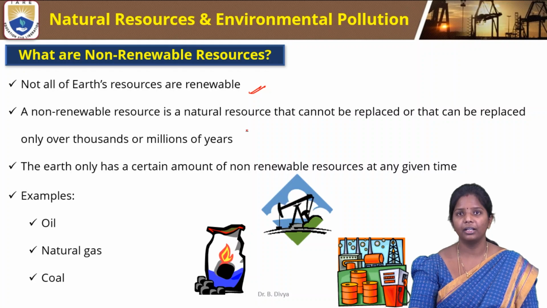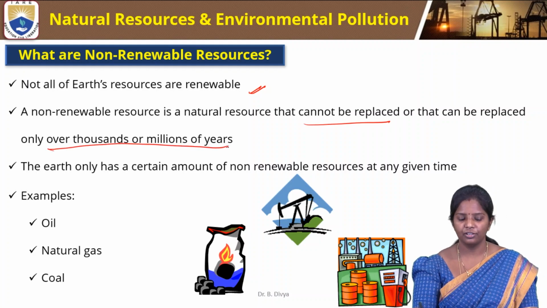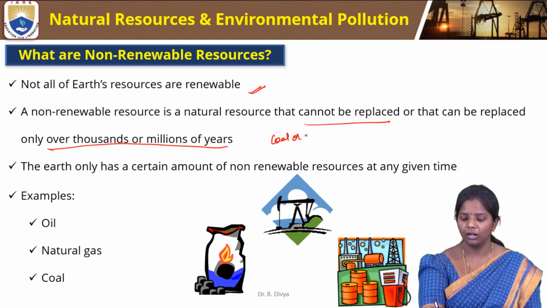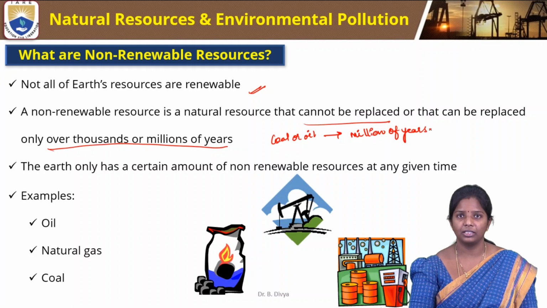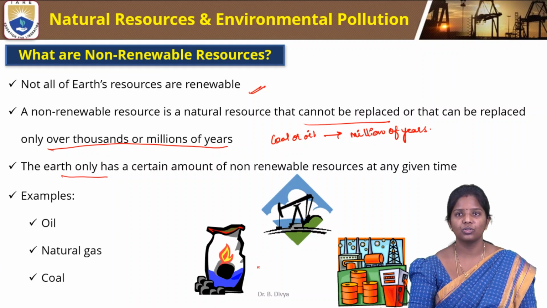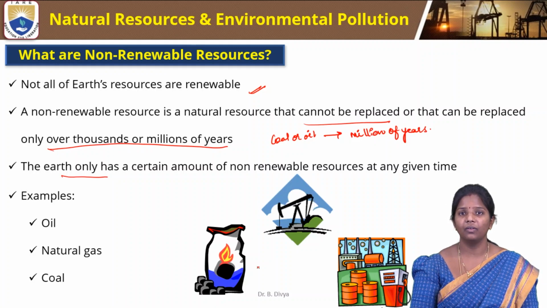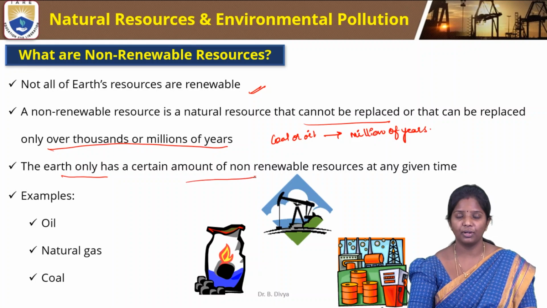Not all earth resources are really renewable. There are also non-renewable resources that cannot be replaced, or that can be replaced only over thousands or millions of years. For example, coal or oil will form only after millions of years. That is why we call them fossil fuels: they come from the decay of matter. The earth only has a certain amount of non-renewable resources at any given time.